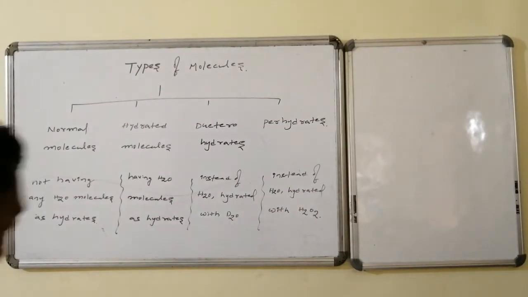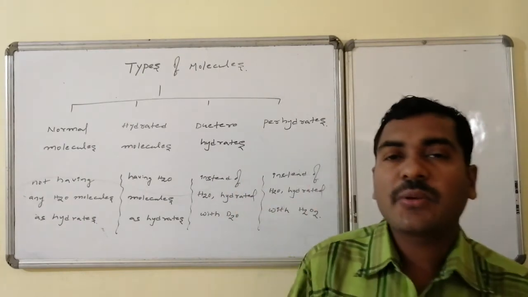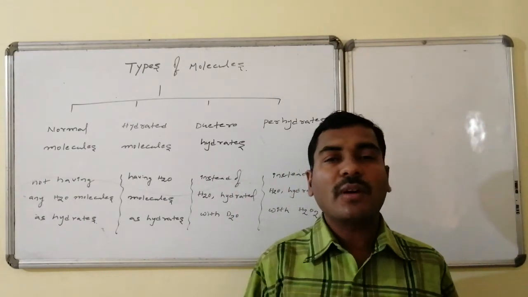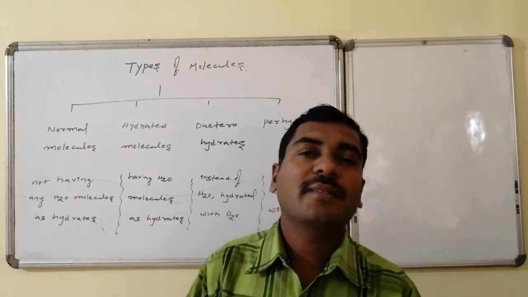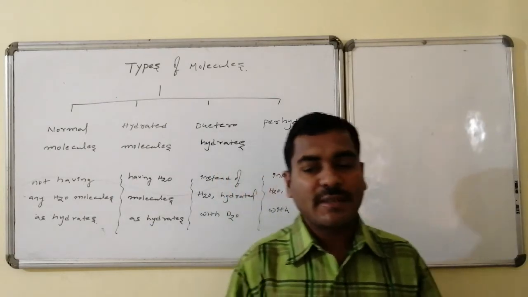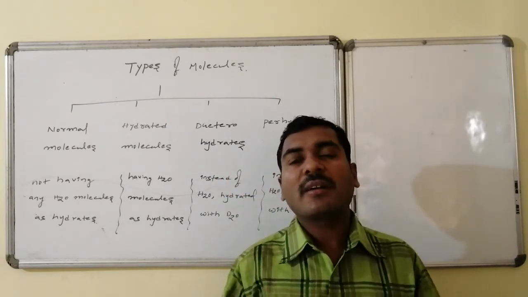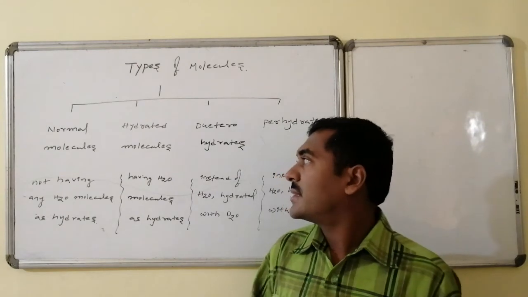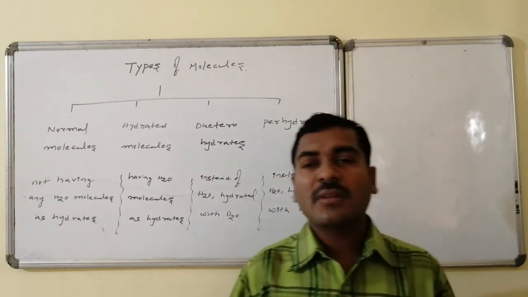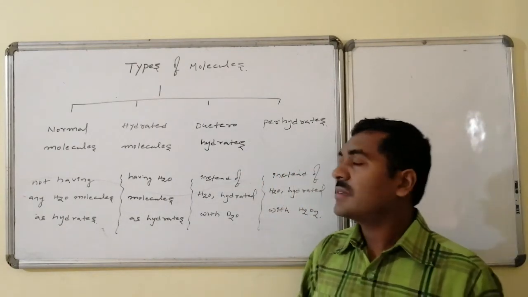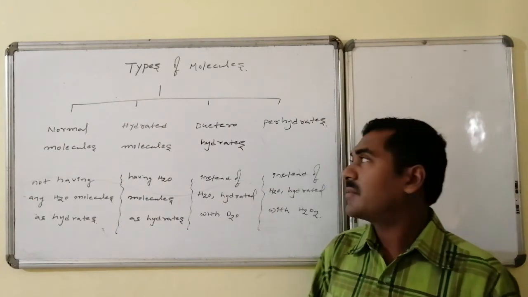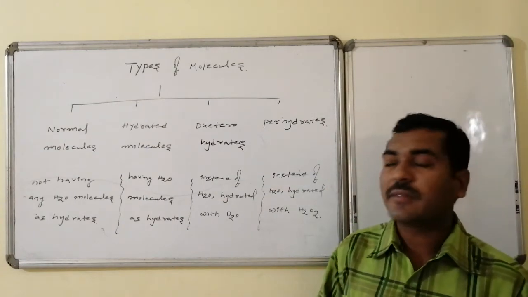Welcome friends. Types of molecules. Molecules, whether consisting of water or not consisting of water or any other things, which are connected by covalent bonds, are categorized into four varieties. The first is normal molecules. The second is hydrated molecules. The third is deuterated molecules, and the fourth is perhydrated molecules.